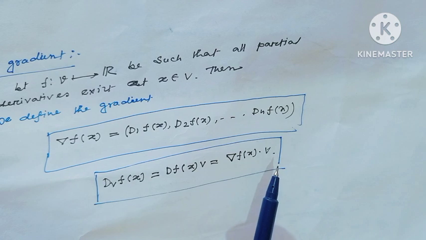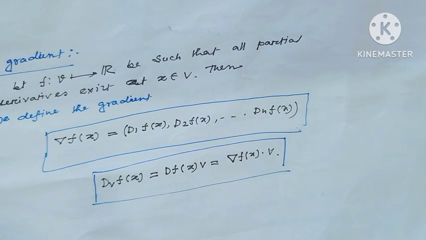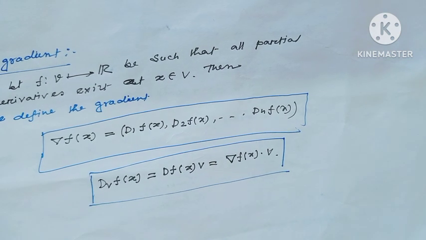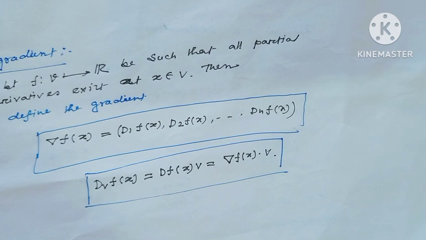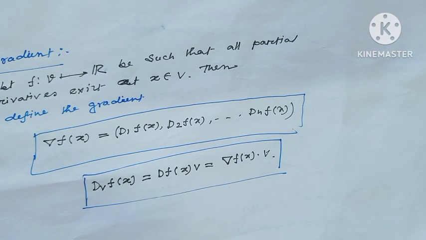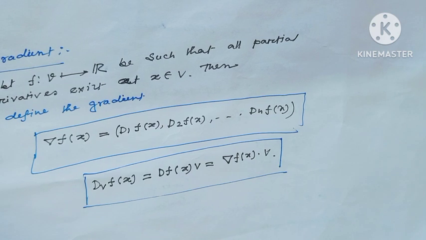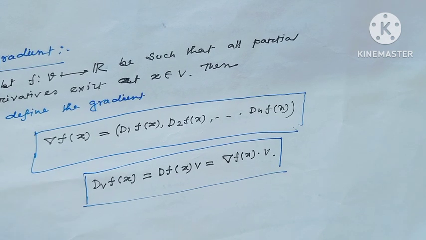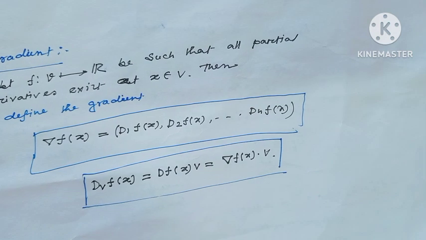This is the actual meaning. That means the directional derivative along v of the function f(x) is equal to the gradient vector dotted with v, where v is obviously a unit vector.